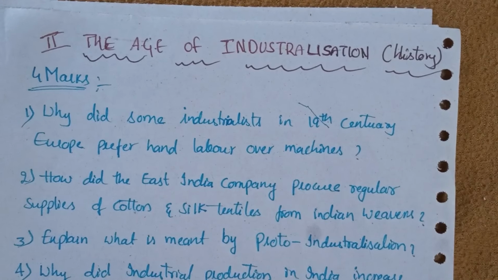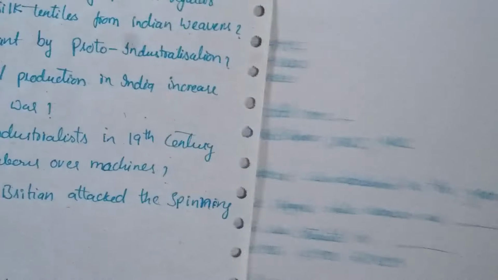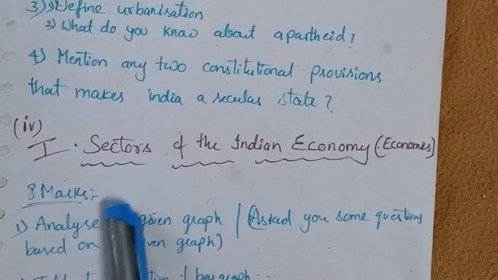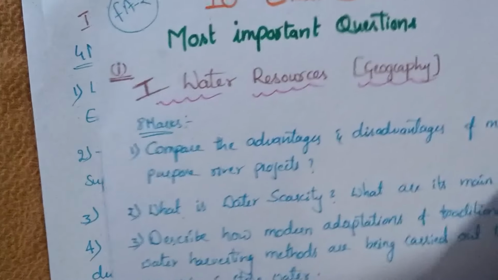In civics we have only one lesson, which is gender, religion and caste. In economics we have two chapters: the first is sectors of the Indian economy and the second is money and credit. Let's see each and every question from each and every topic.